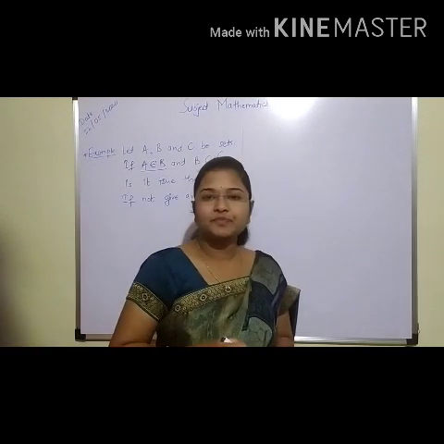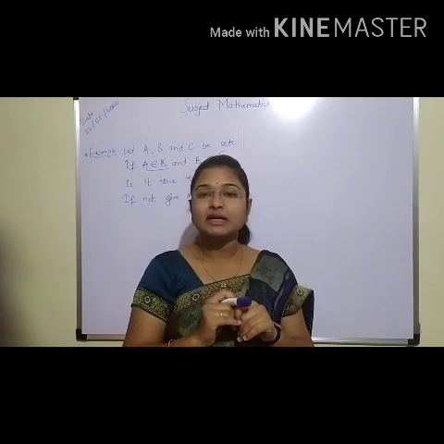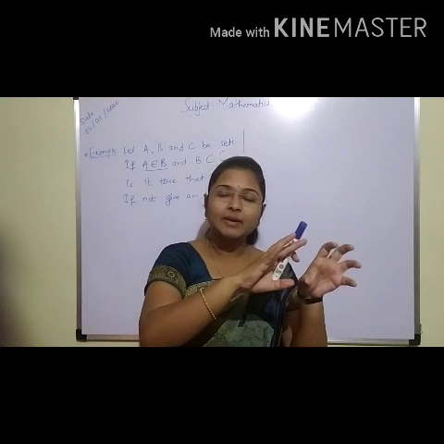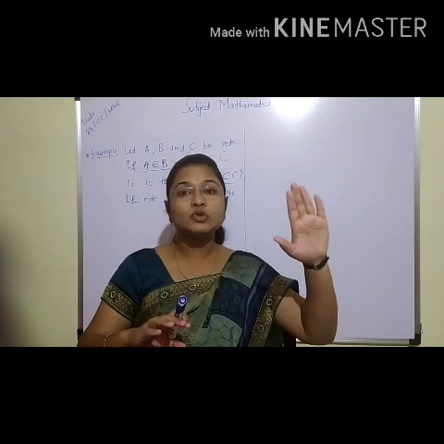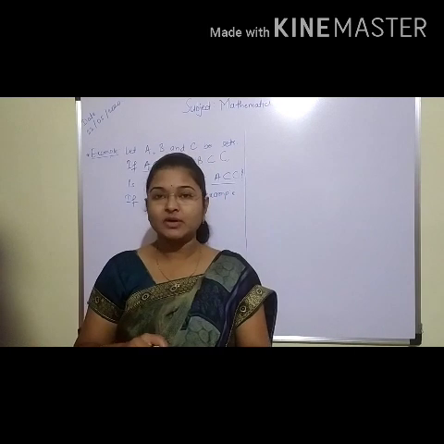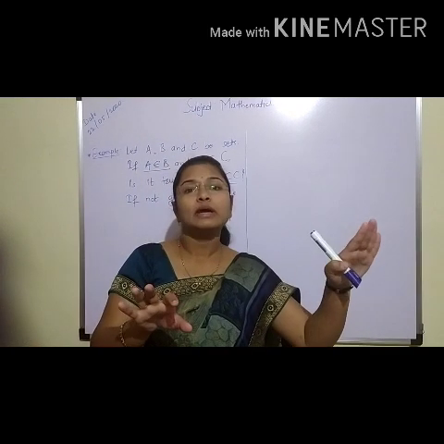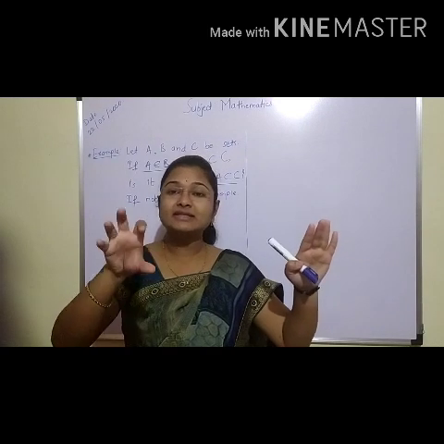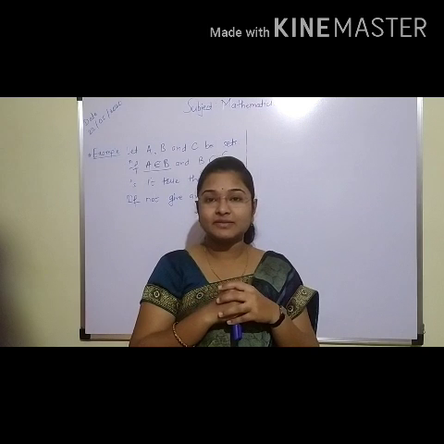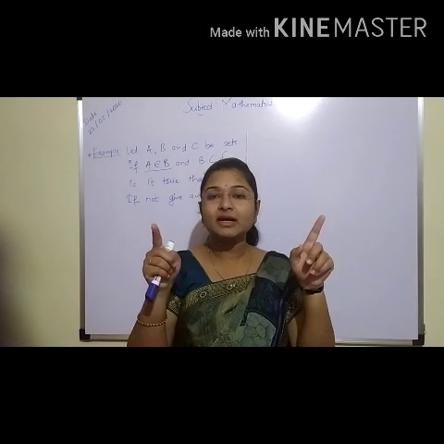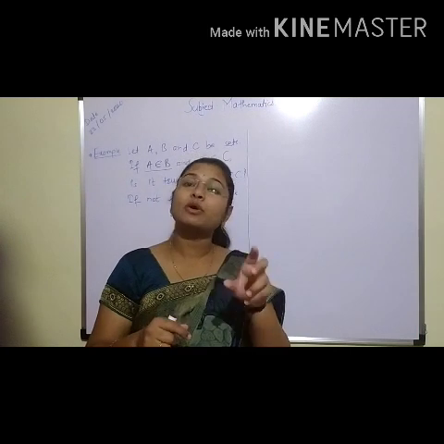See students, if one set is a subset of another set, then we are taking some elements from the superset into the subset. But if a set belongs to another set, then that set is considered a member of that set. That means in the curly braces, another set of braces will be there for the set which belongs to the set.